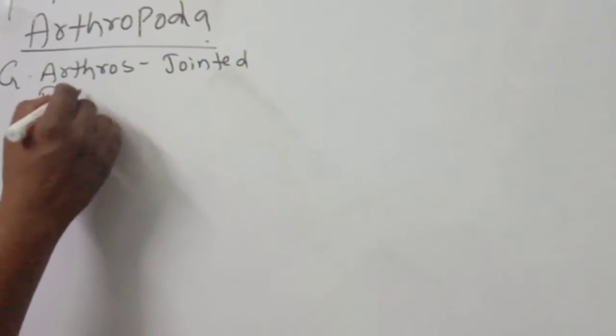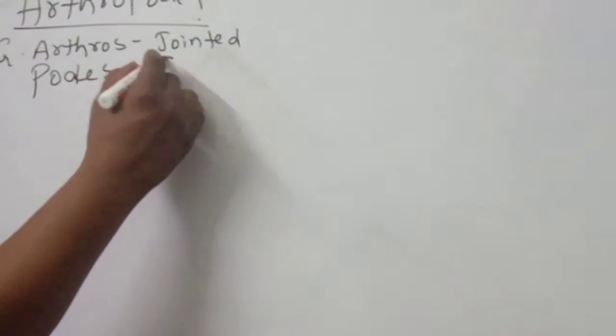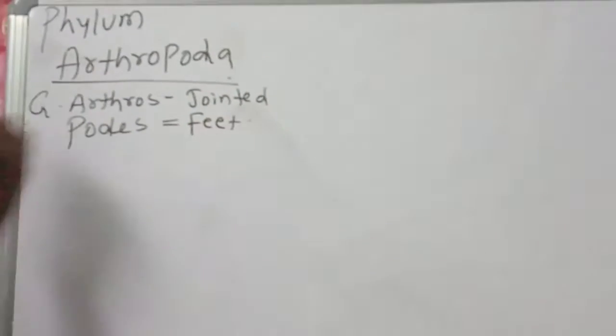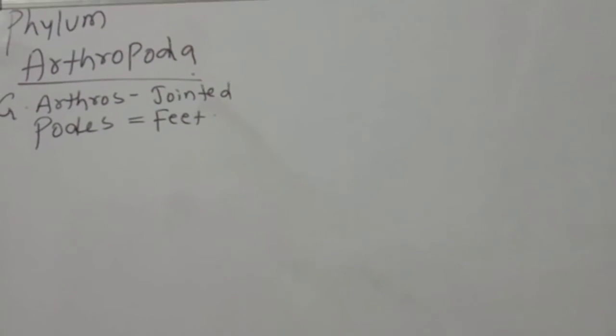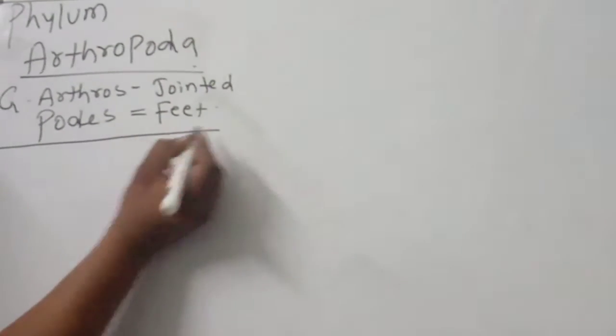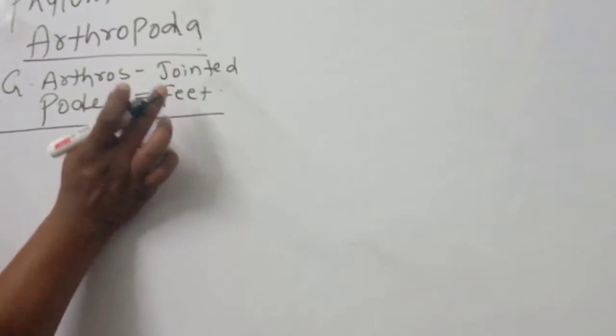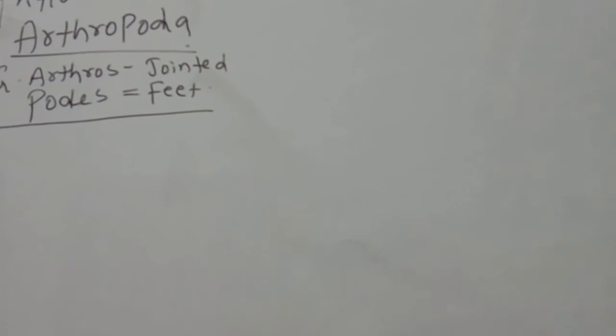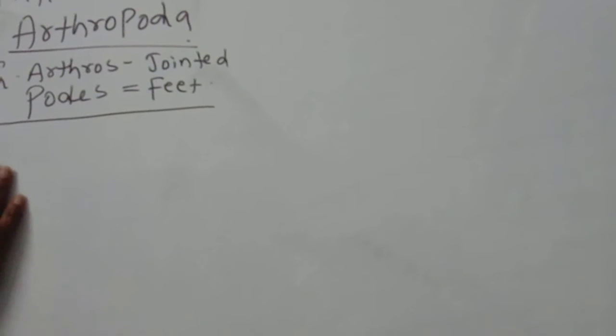Podas means feet. So now we are discussing arthropoda, jointed feet or jointed appendages.